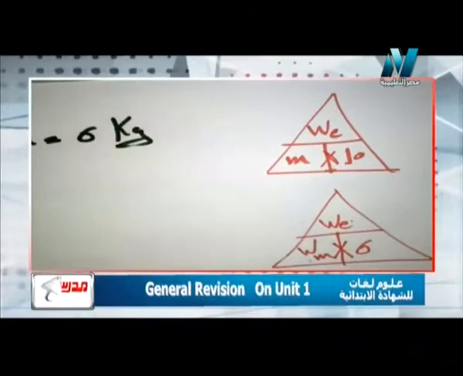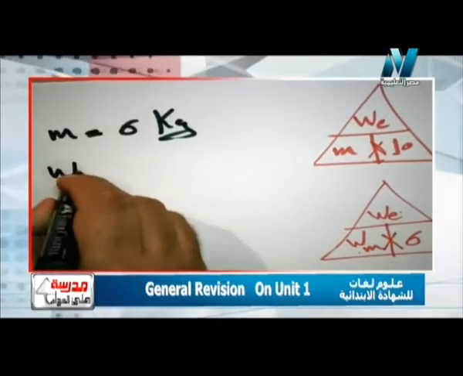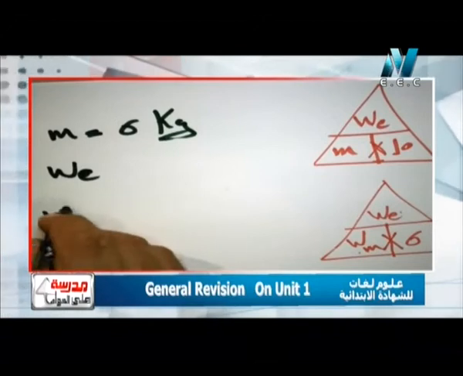لازم اقرا السؤال كويس قوي او اقرا البروبلم كويس قوي عشان اعرف انا عندي given ايه هي بالظبط المعطيات الموجوده عندي and which rule will I use. هستخدم اي قانون منهم. Okay, so the question here says that the body of mass on earth equals 6 kilogram. هو اداني هنا information واحده بس، قال لي الماس equals 6 kilogram. And I need weight on the earth and weight on the moon.